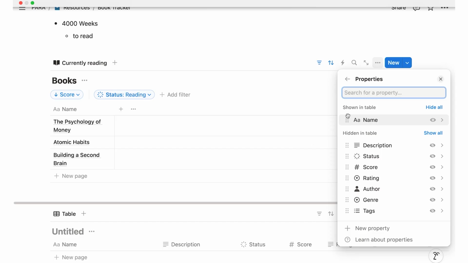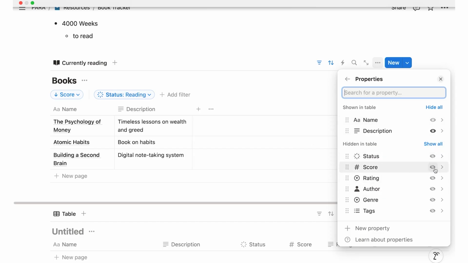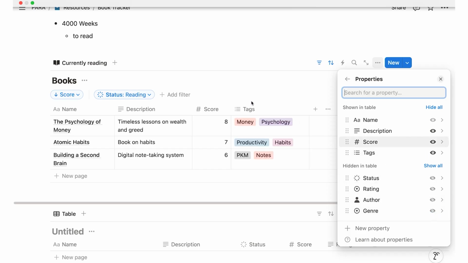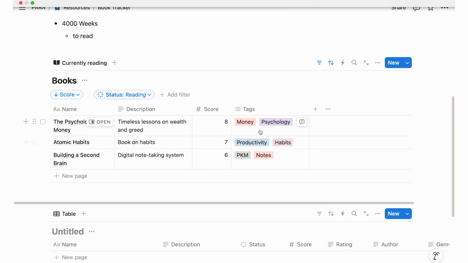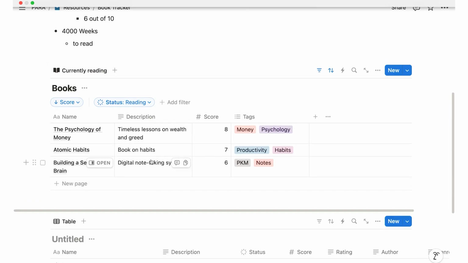And the only thing I care about for ones I'm currently reading is maybe description. Maybe I want to be able to quickly change the score, and I want to be able to apply tags. Right? These are the only things I want to see here. Now, all that information is still there. I just choose not to display it on this specific view.